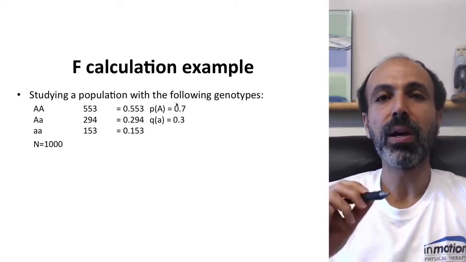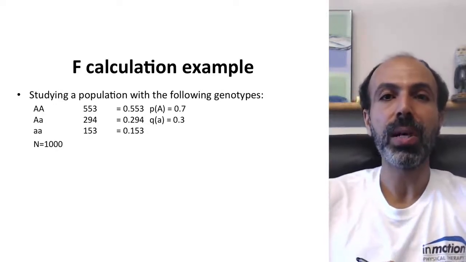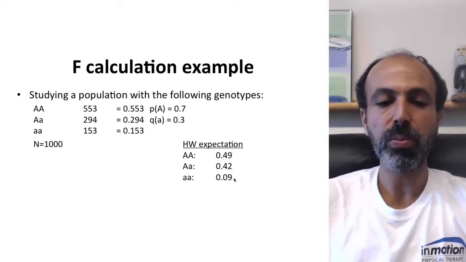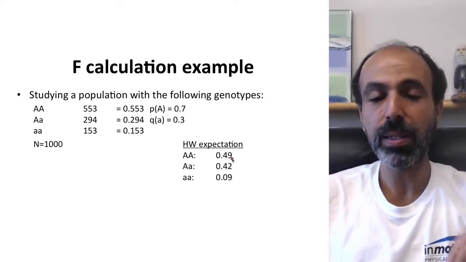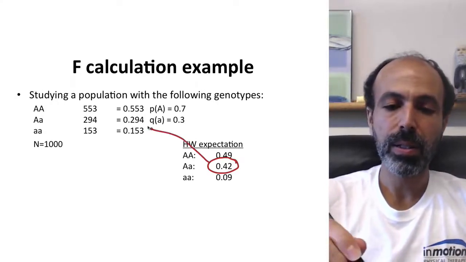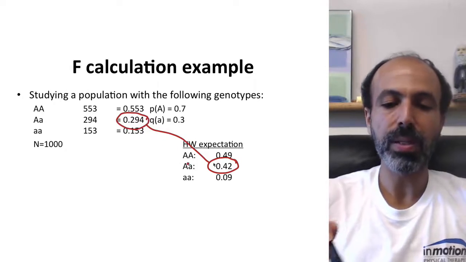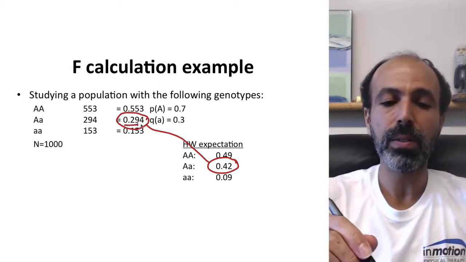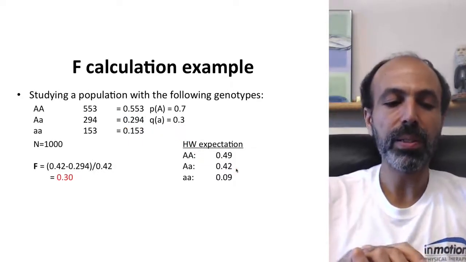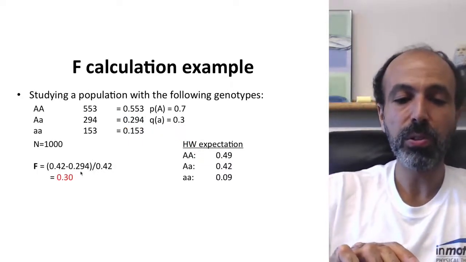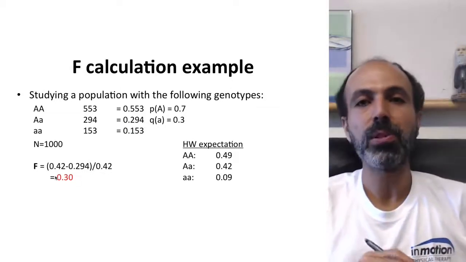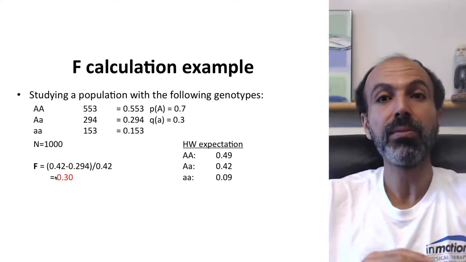From this, we see what the Hardy-Weinberg predicted genotype frequencies should be. In this case, we have 0.49, 0.42, 0.09. And look at that. Do we see if things are at Hardy-Weinberg or not? Here's the predicted percent heterozygotes. Here's the observed fraction of heterozygotes. And again, we have a deficit of the observed relative to the expected. So we just plug these numbers in. The expected is 0.42 minus the observed 0.294, divided by 0.42, and our F in this case happens to be 0.3. That's pretty severe inbreeding.